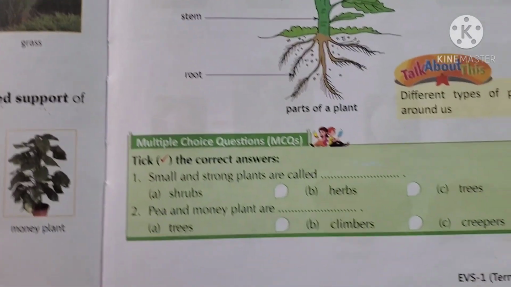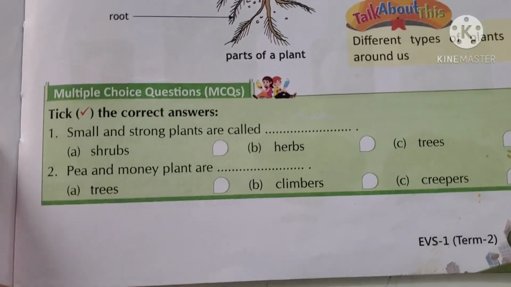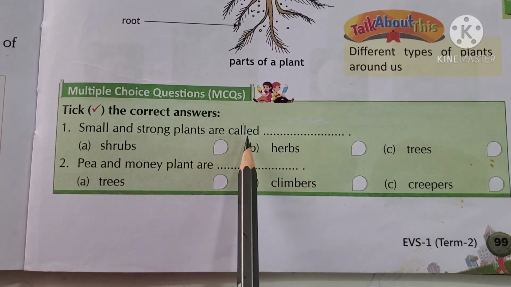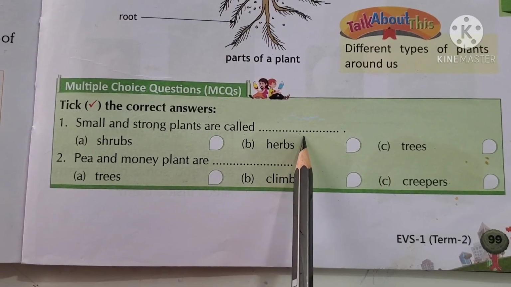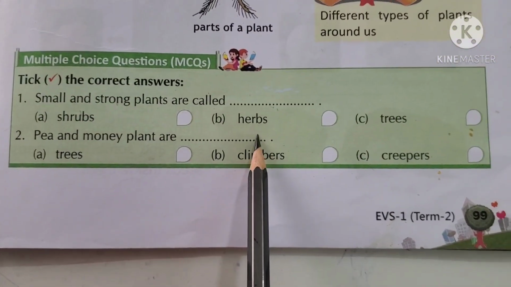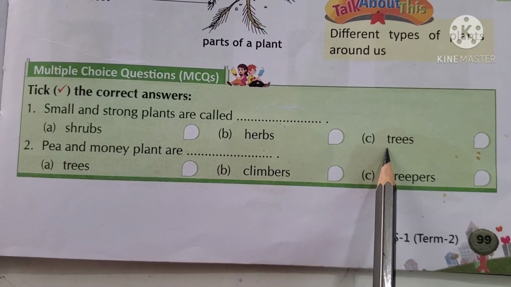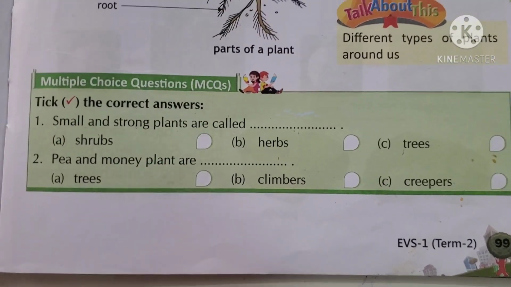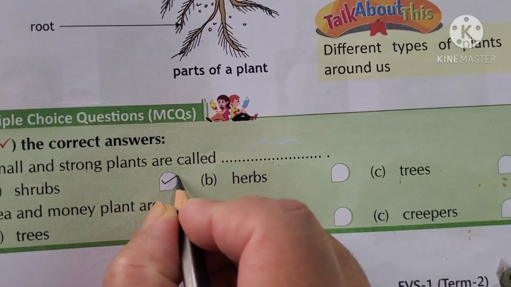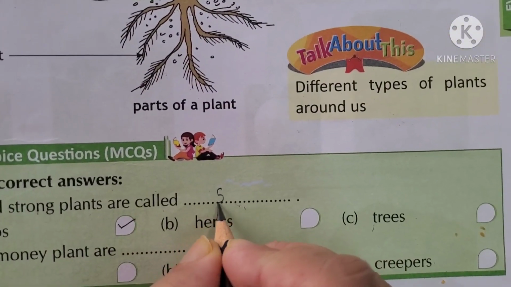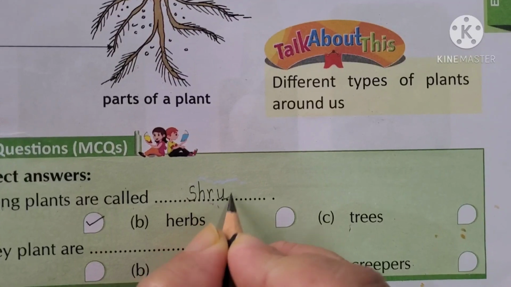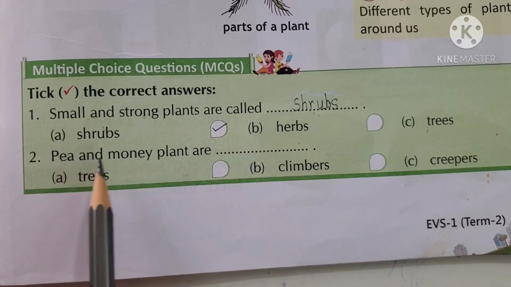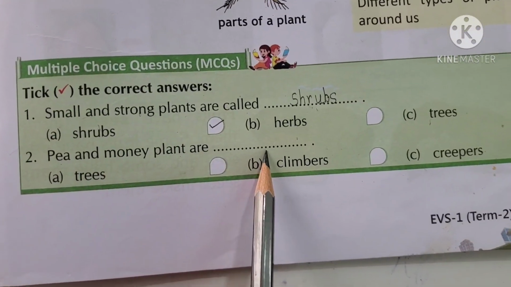Okay. Now we will tick the correct answer. The first one. Small and strong plants are called dash. What are they called? Shrubs, herbs or trees? What are they called? Small and strong. Yes, shrubs. So please tick shrub and write here shrubs. S-H-R-U-B-S.